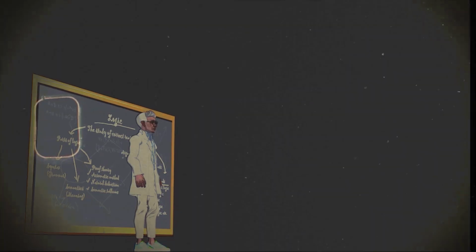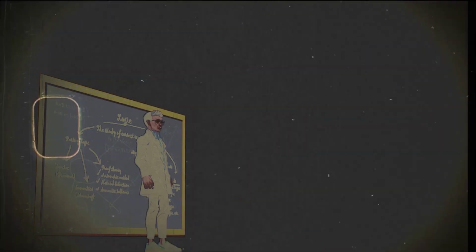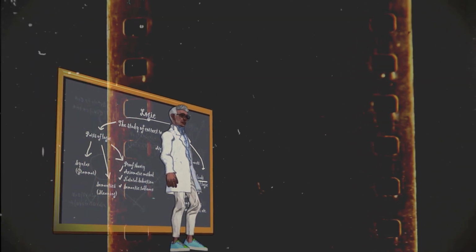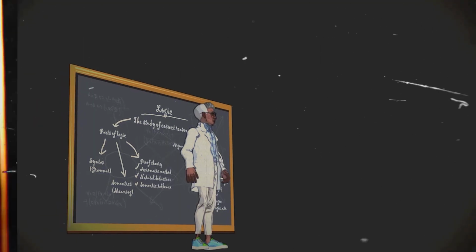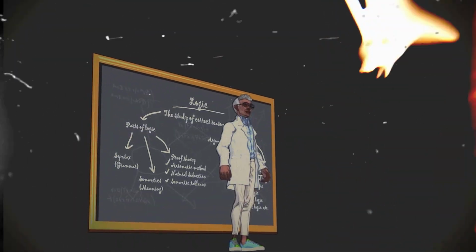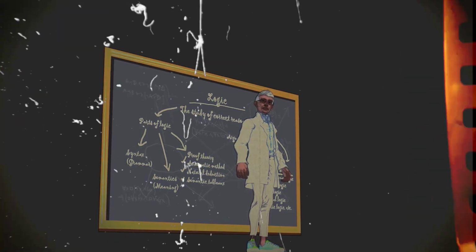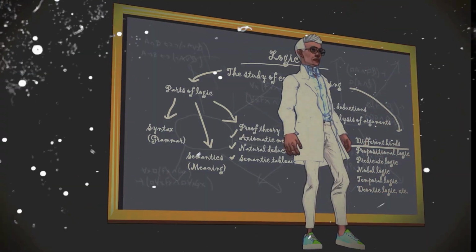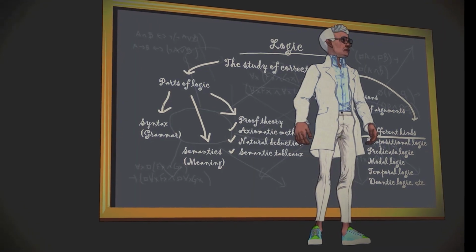There are different kinds or branches of logic. We can speak of propositional logic, predicate logic, modal logic, temporal logic, deontic logic, and so on. Propositional logic studies truth functions expressed by words such as not, and, or, and if. Predicate logic studies arguments whose validity depends on words such as everything, something, and nothing.